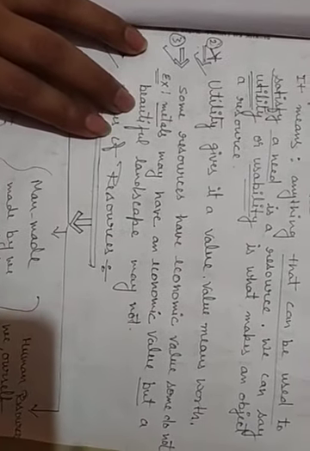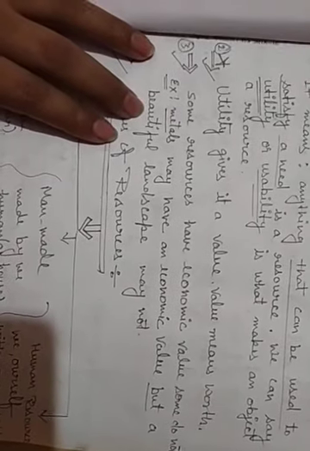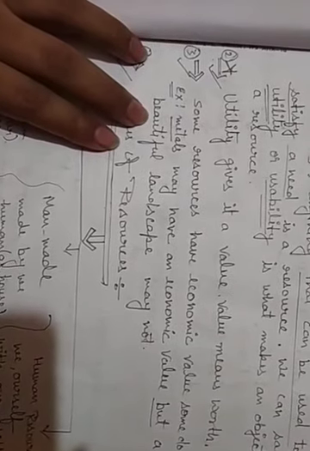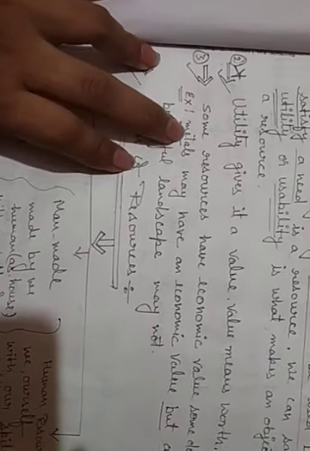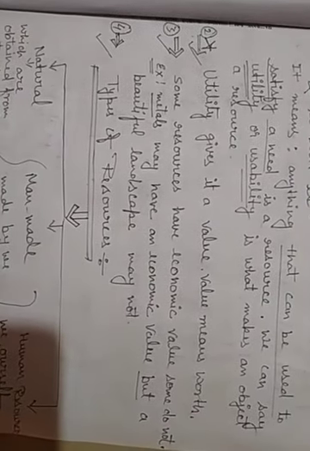But a beautiful landscape cannot be considered to have economic value. Both can be considered resources, because metal-made things are important to fulfill our needs, and sometimes for our mental peace we visit areas like hill stations or beautiful landscapes. That also satisfies us and gives us mental peace.